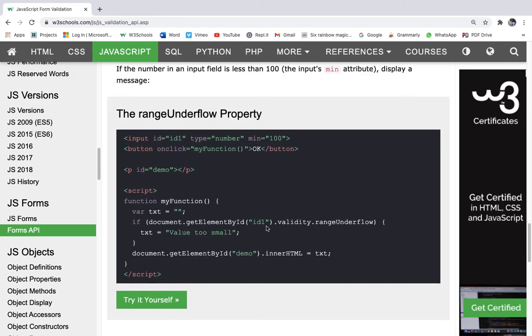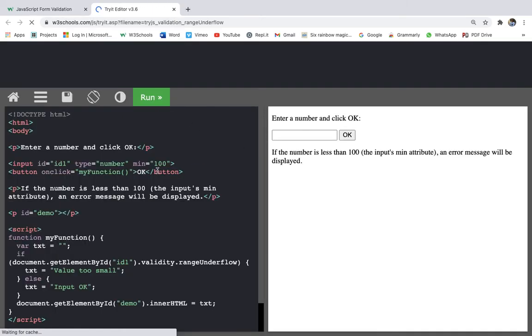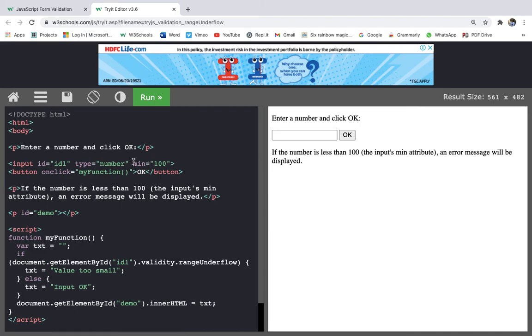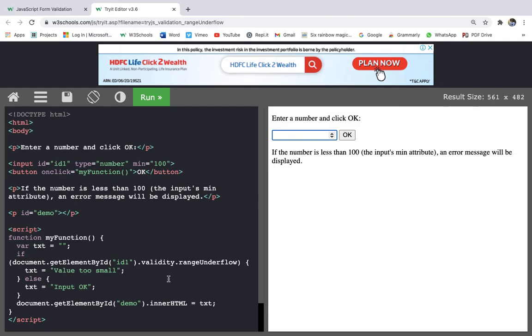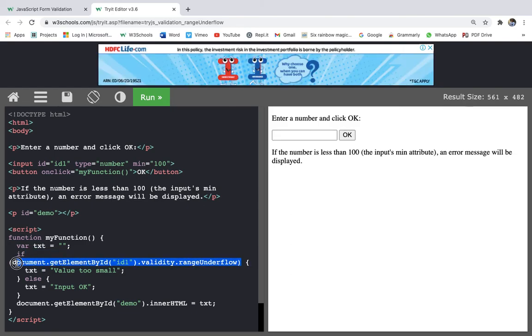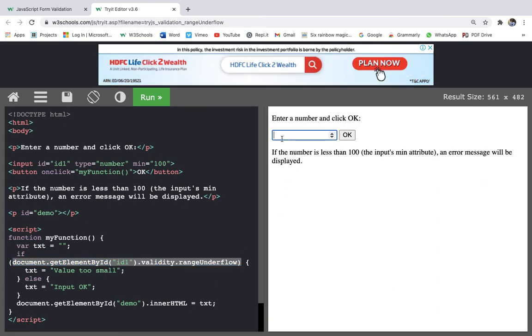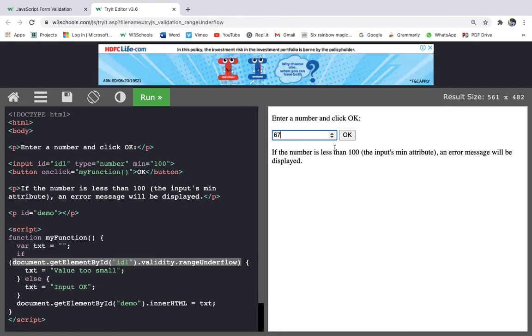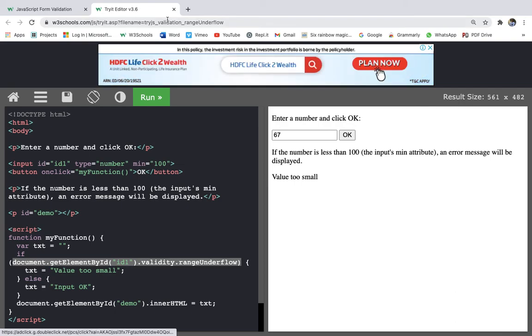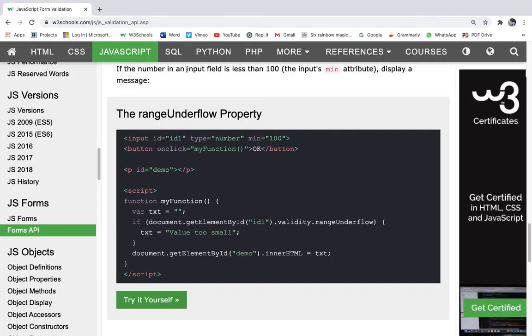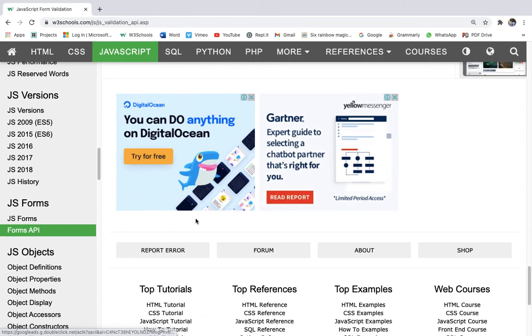We are doing the same thing, but this time with the min attribute. If the minimum value is 100 and the value is less than 100, this statement is true, which means the value is less than 100, and it will show value too small. So if I give 67, for instance, and press OK, it will show value too small. Okay, and the chapter is done.